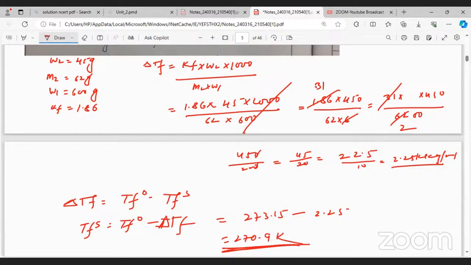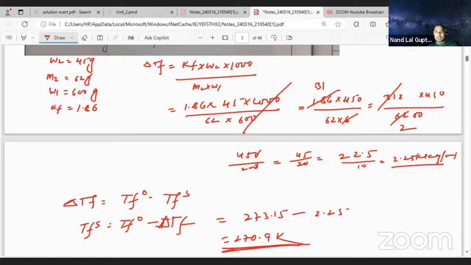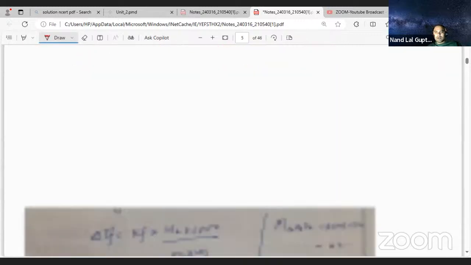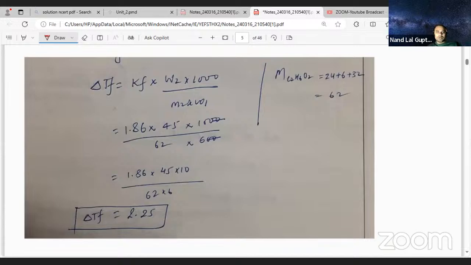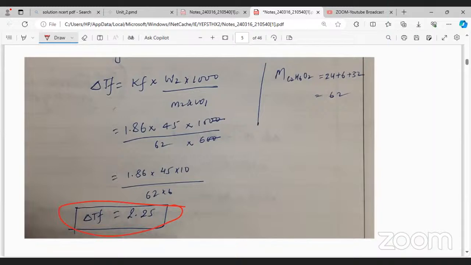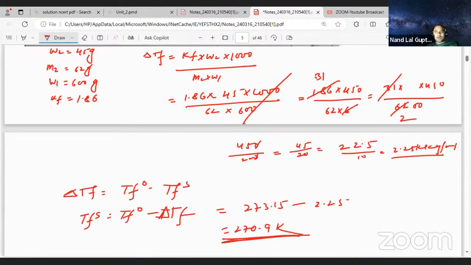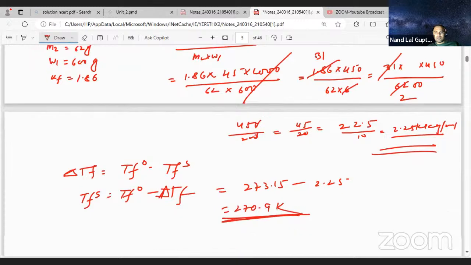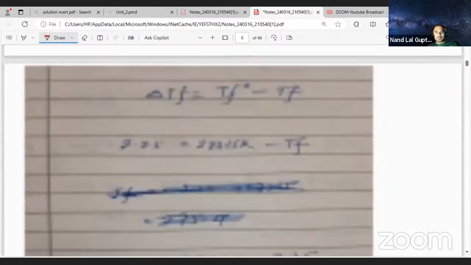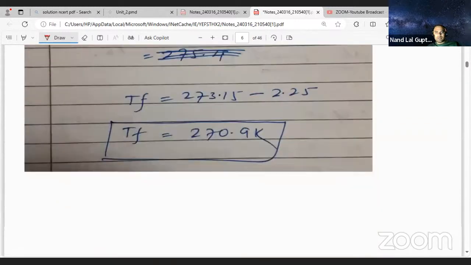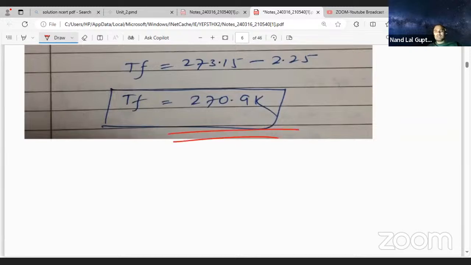Done. Now we have to verify whatever we are doing, whether we are doing correctly or not. So you wrote the answer 2.25. The same answer is coming for delta TF or different? Here they have given 2.25, correct now. You can say yes or no. And the solution, how much they have given? 279.9. Is it correct?